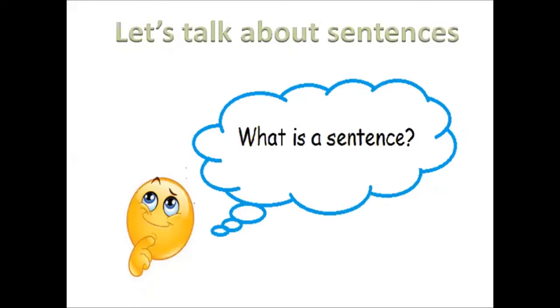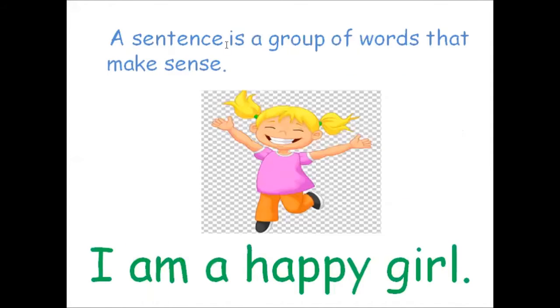Right. So what is a sentence, children? A sentence is a group of words that make sense to us. Right. So if you look on the screen, we can read, I am a happy girl. All right. So this sentence, we see it's a group of words, and when we put them together, they make sense. I am a happy girl.